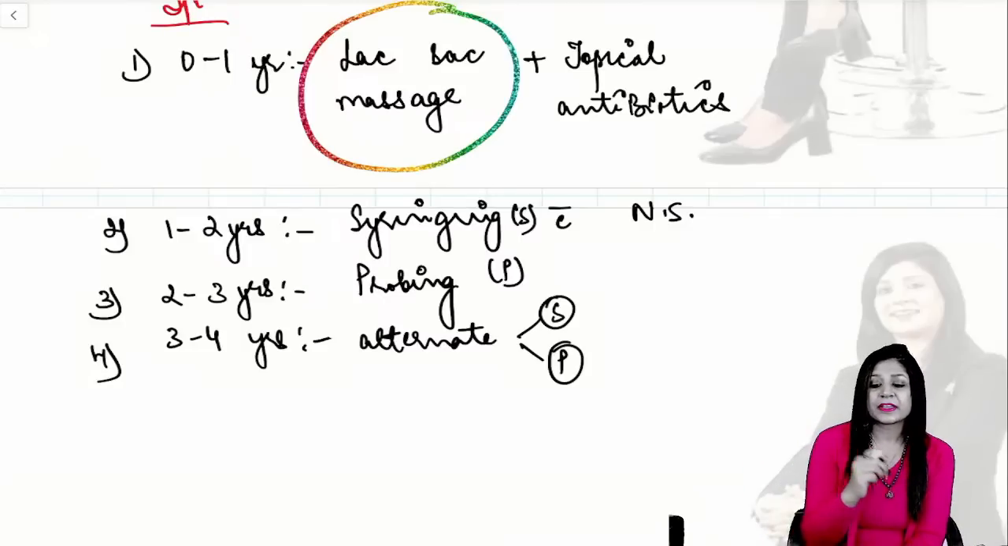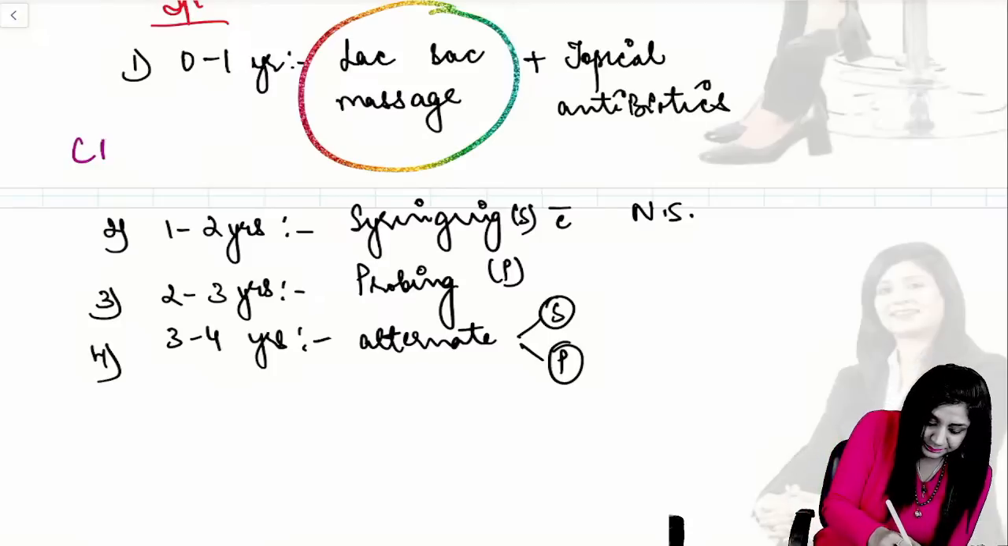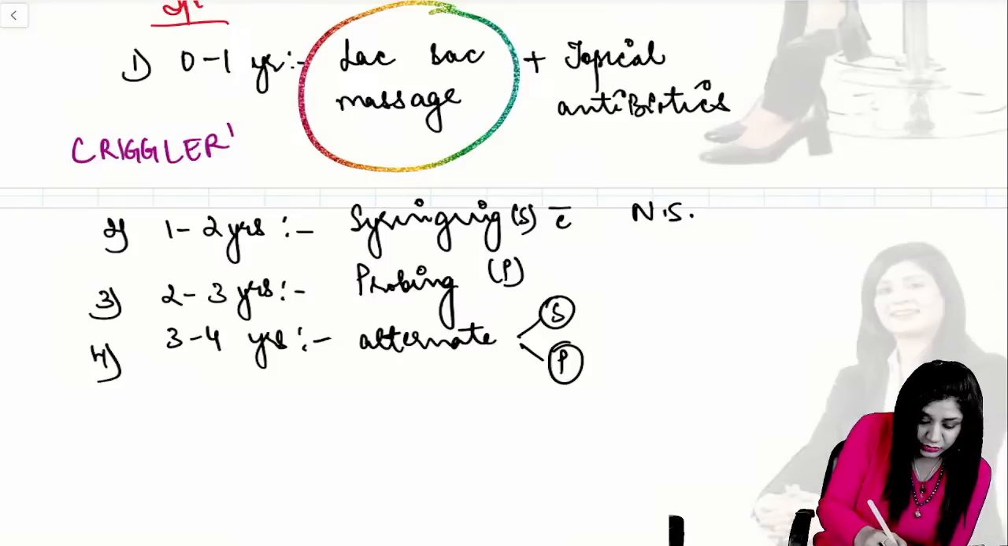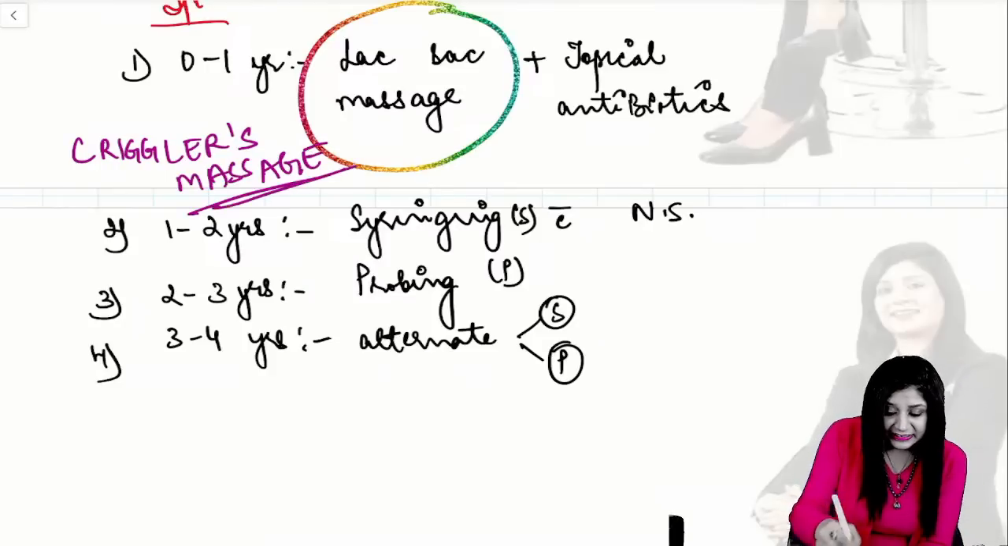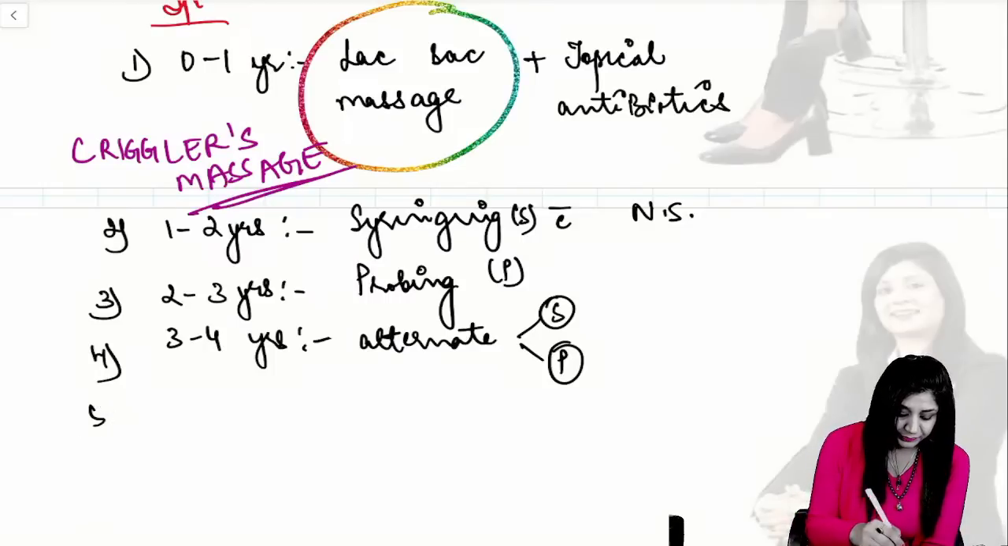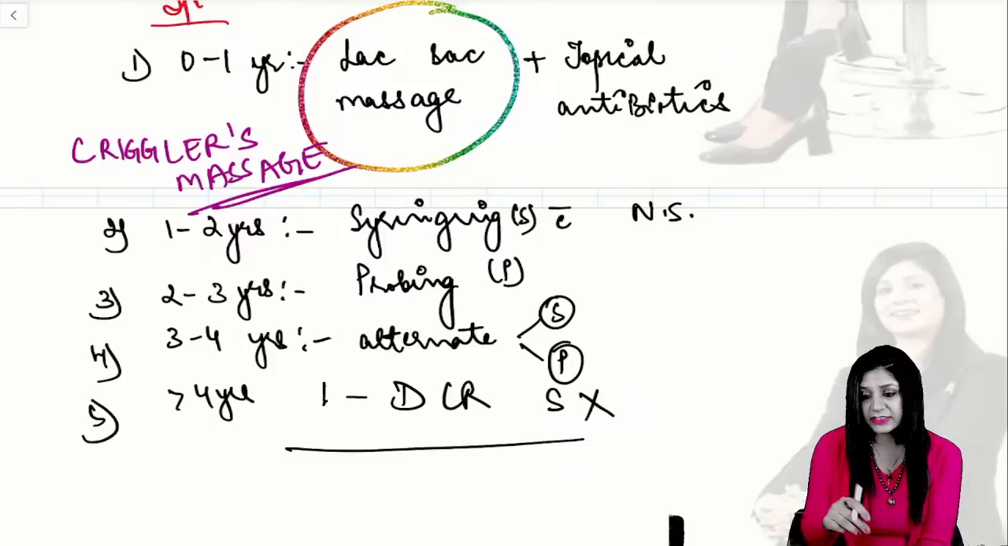It is the Crigler's massage. It is not Trigler. It is Crigler's massage that we are doing. And finally, after 4 years, we will do the DCR surgery. Can you tell me what we are doing in DCR surgery?